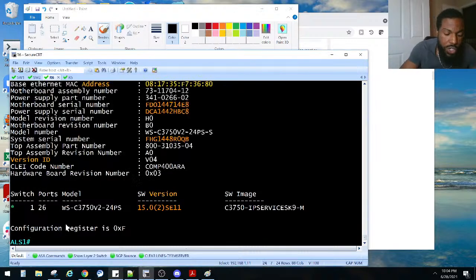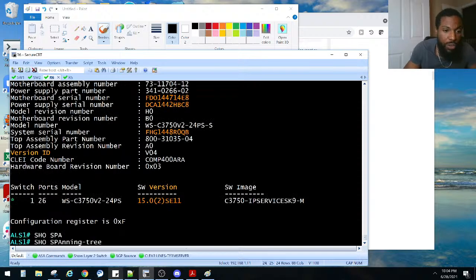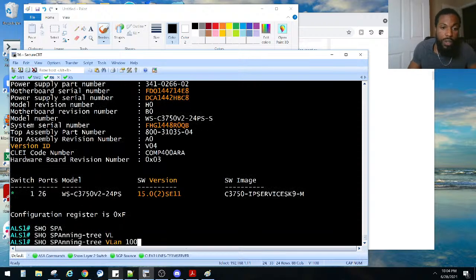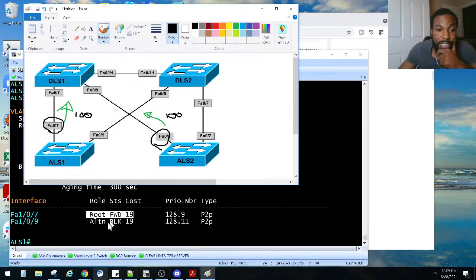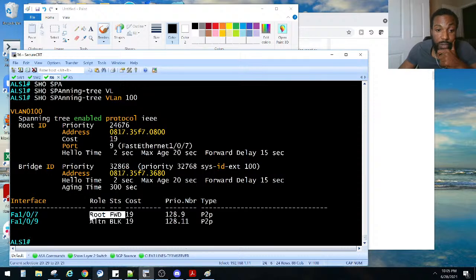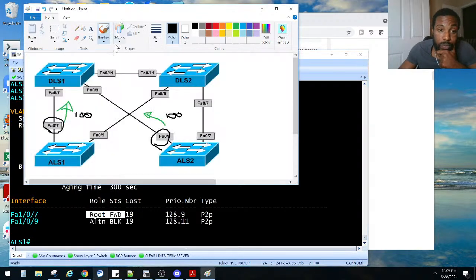FA07. Show spanning tree VLAN 100. Am I forwarding? FA07 is forwarding on ALS1, right? Yes, it is. And it is also the root bridge. He said to manually do it, but it's already forwarding, the way they designed it.